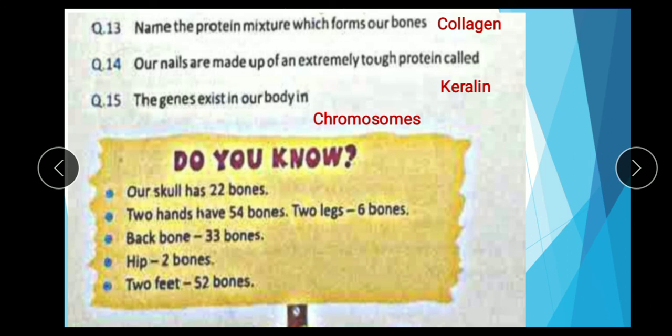15. The genes exist in our body in chromosomes. Here, do you know our skull has 22 bones.